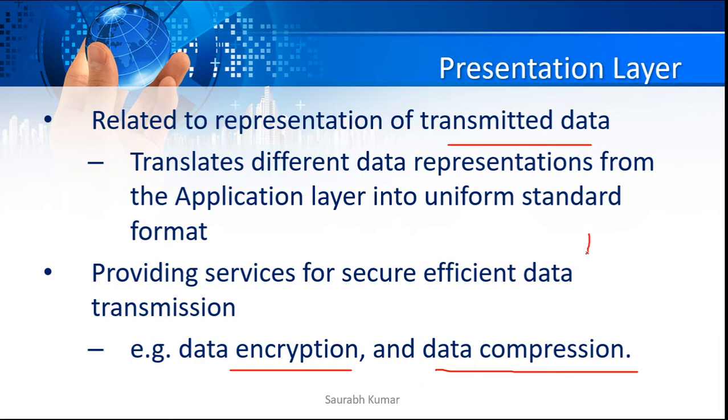So for example, if this is a sender computer and this is a receiver, what tasks will be done at the sender side? The data will be encoded, encrypted and compressed. Those three tasks will be done at the presentation layer of the sender side. And then at the receiver side, it is just the reverse, meaning the data will be decompressed, decrypted and decoded. Those three tasks will be done at the receiving end by the presentation layer. It also provides a service for secure, efficient data transmission because of encryption and encoding. So the data becomes secure as well because of this presentation layer.